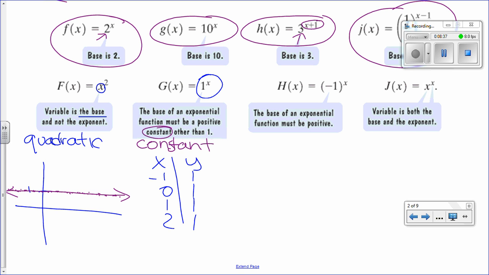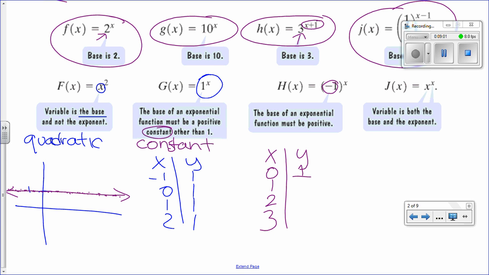Now, if we had a base that was negative, such as that one, let's see what will happen. So if we have x and we have y, let's just take positive values. So 0, well, that's not positive, but it's not negative. So 0, 1, 2, and 3. What is -1 to the power 0? 1. Just 1.